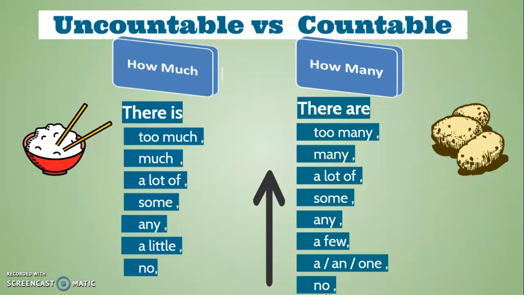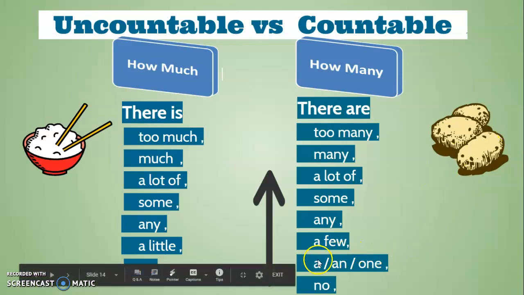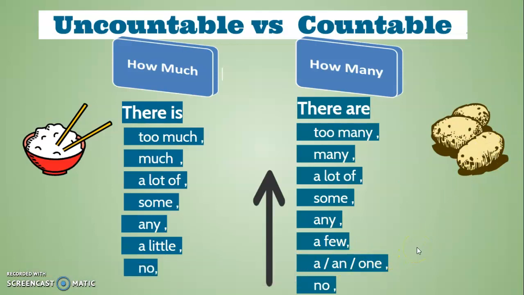So it's important to remember with countable nouns we usually use there are, except for in the situation here when we have just one, we use is. There is a. There is an. There is one. And when it's 0, we say there are no potatoes. There are no potatoes. There are no pencils. Okay? So that's the grammar for how much and how many.